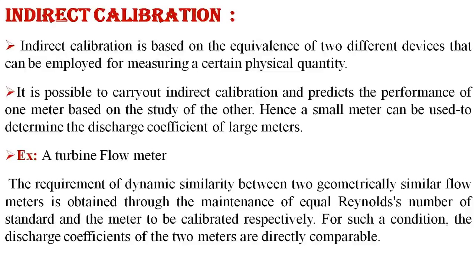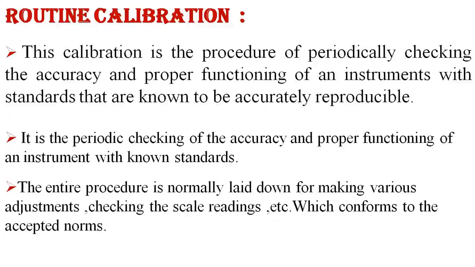For such a condition, the discharge coefficient of the two meters can be directly compared. You can calculate it for one turbine meter and similarly for the other, and directly compare it to the second turbine flow meter using indirect calibration.